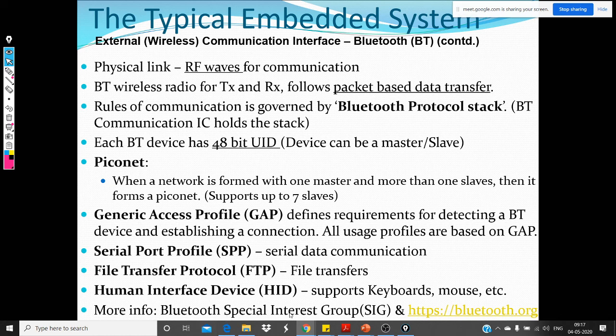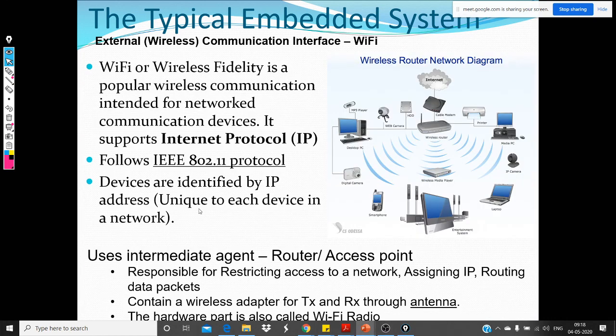Again, for more information, we have the Bluetooth Special Interest Group, and the bluetooth.org website, where they define the standard for this. Any questions on this? So these are quite straightforward. It's just scratching the surface of all these different protocols.